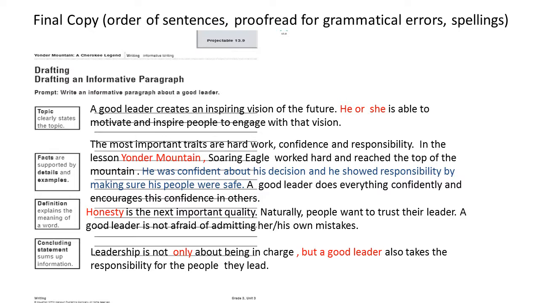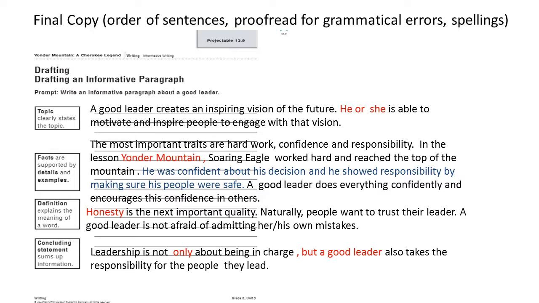Now, why is that he or she in red? Because I didn't want it to repeat the word leader and leader and leader again and again. So that's another change I made. Then right below where the box for facts is, this is where I've pulled down the example of Yonder Mountain and Soaring Eagle, and I fixed the capitalization that was required because this is the title of our lesson. And this was a mistake in my rough draft. I've added a comma, and then I've coded the example and I've given facts, right?